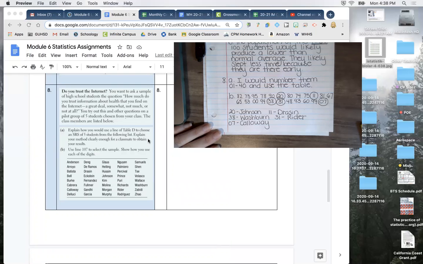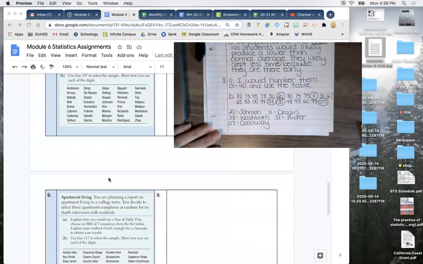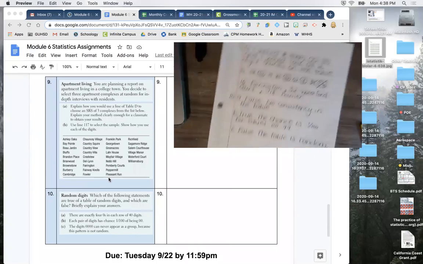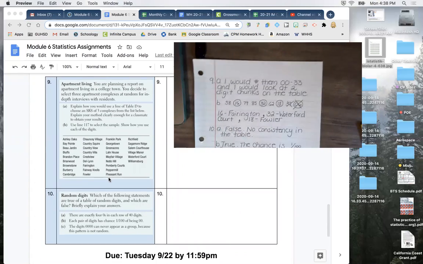Number 20 happened to be Johnson. So number 20 was Johnson. Johnson right there. Then I have number 38. Number 38 was Washburn, and so on and so forth. Okay, so then we pop down to number 9. You get one more of those.